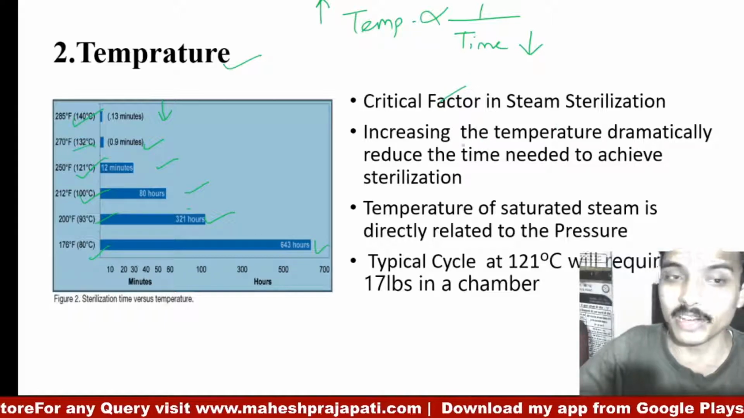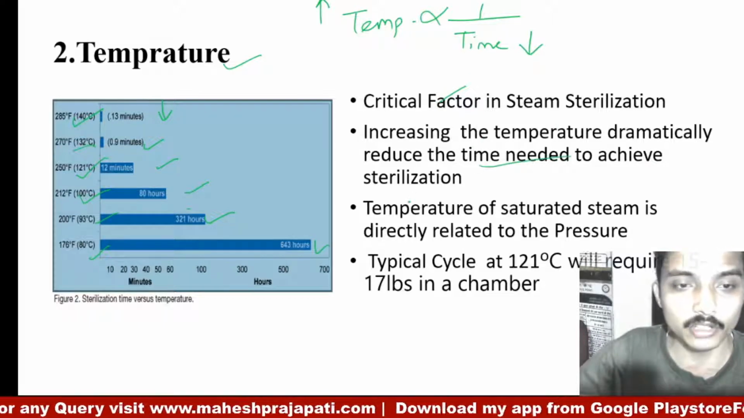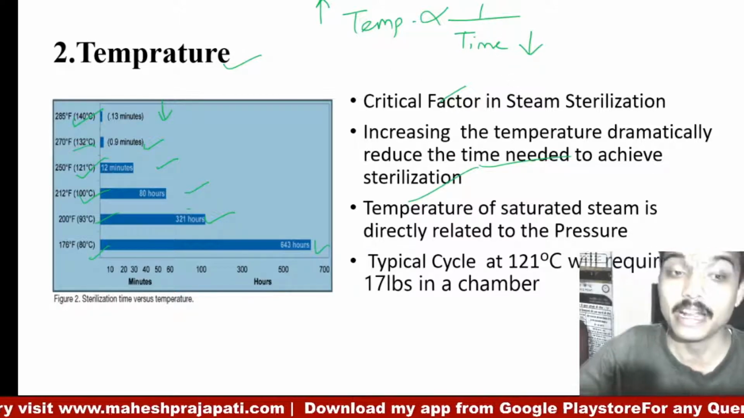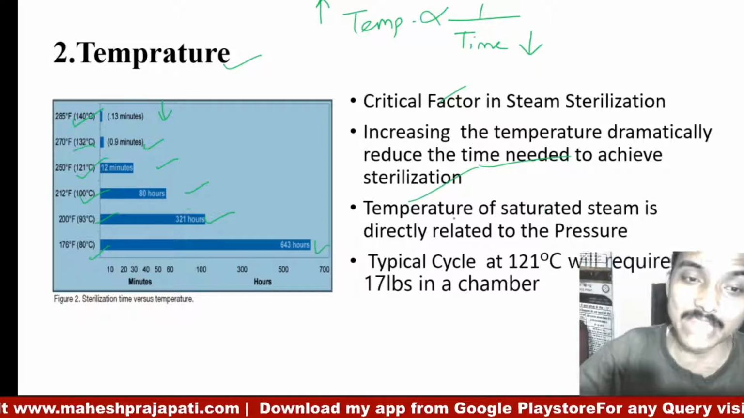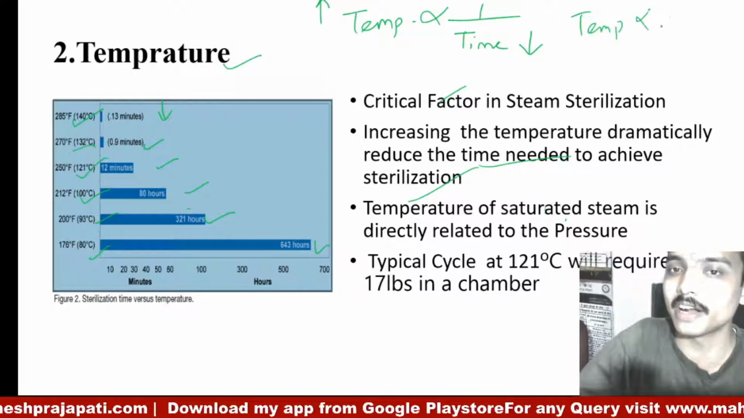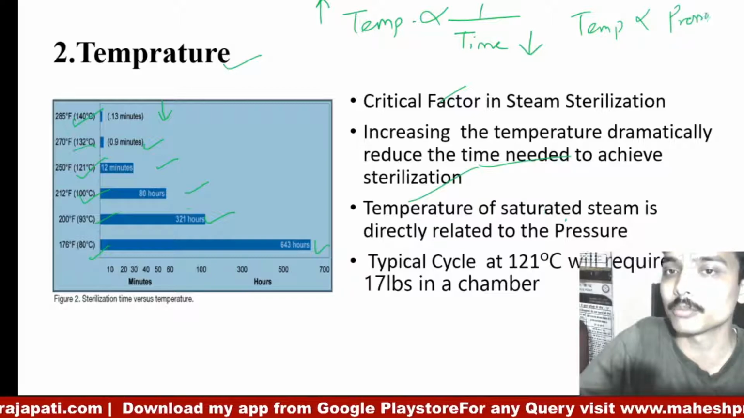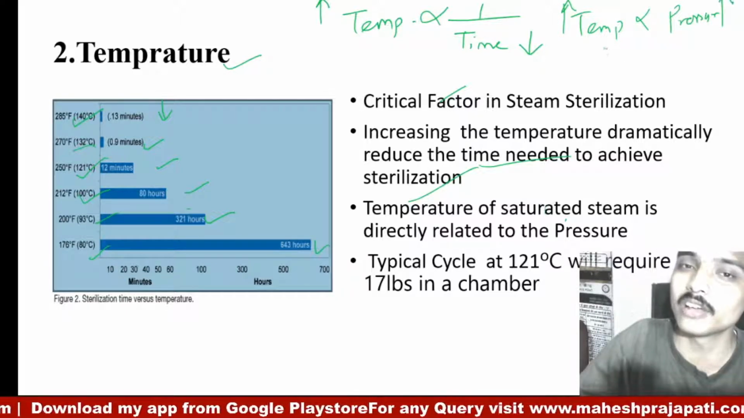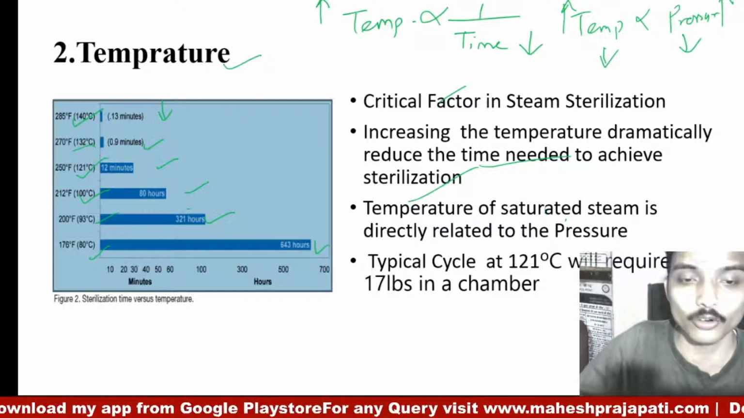Increasing the temperature dramatically reduces the time needed to achieve sterilization. As temperature increases, time will reduce. The temperature of saturated steam is directly related to pressure. As we know, temperature is directly proportional to pressure. So as temperature increases, pressure also increases. As temperature decreases, pressure also decreases.